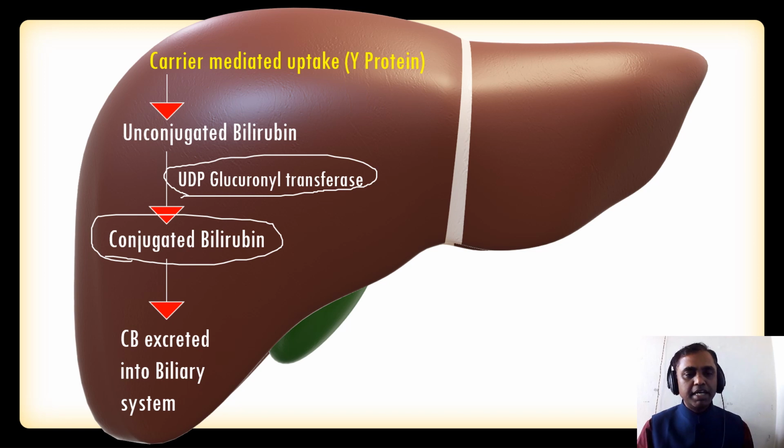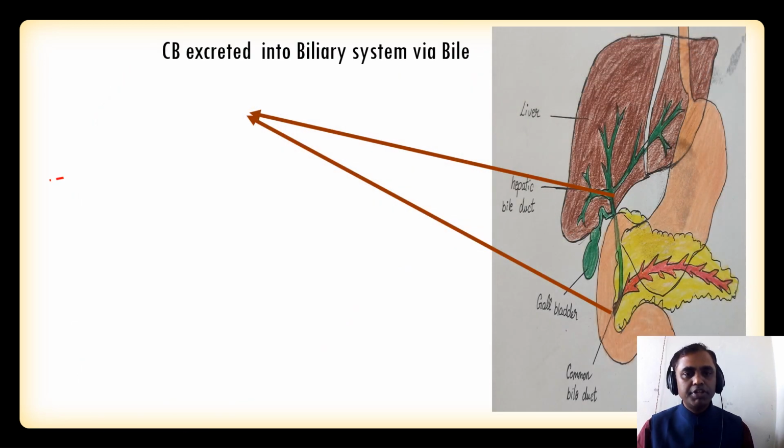And next, in the hepatocytes the conjugated bilirubin forms, and this conjugated bilirubin is excreted into the biliary system. So this is about the liver. Next one is very important. The conjugated bilirubin is excreted into the biliary system via bile. As we told, the components of bile are mainly three. There are so many, but mainly three: cholesterol, bile acid, and conjugated bilirubin.